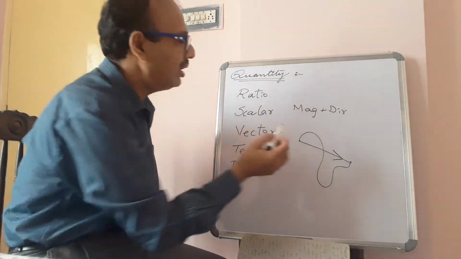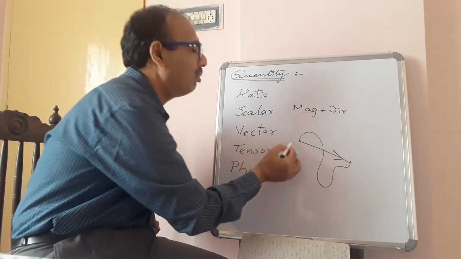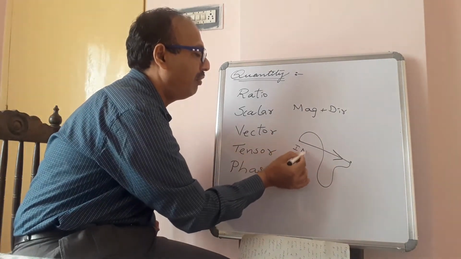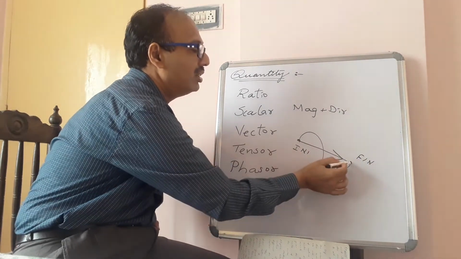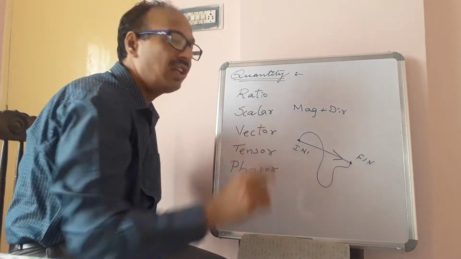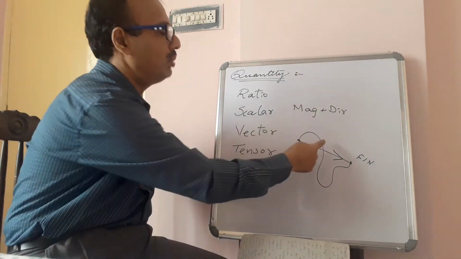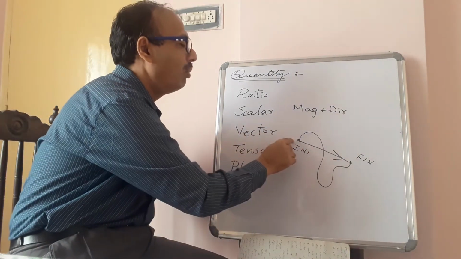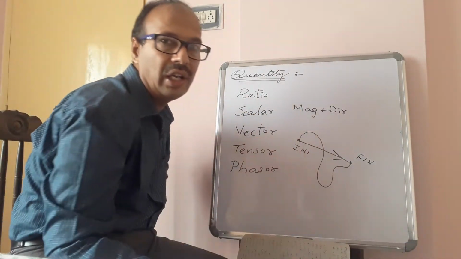While describing the distance, the direction is not required, but while describing the displacement from the initial to the final point, this is initial and this is final, it is required to mention the direction by showing an arrow. It shows that the body moved from this point to this point, that is, initial to final.